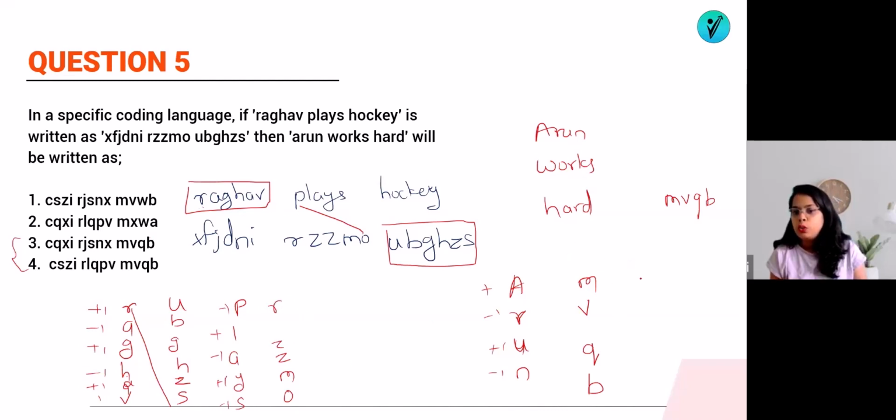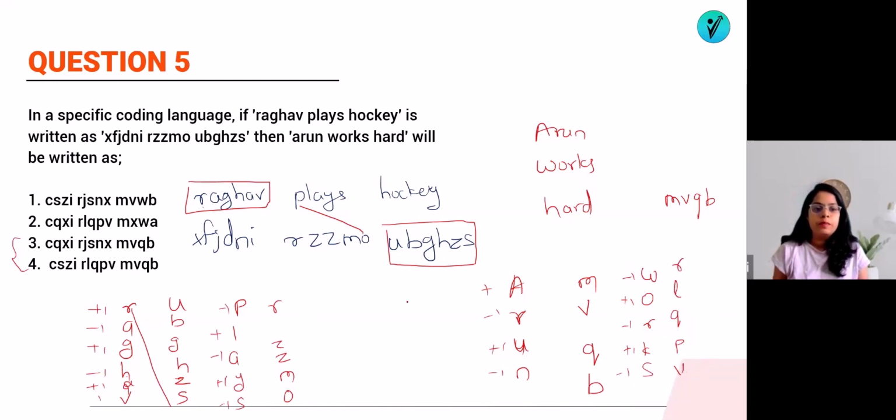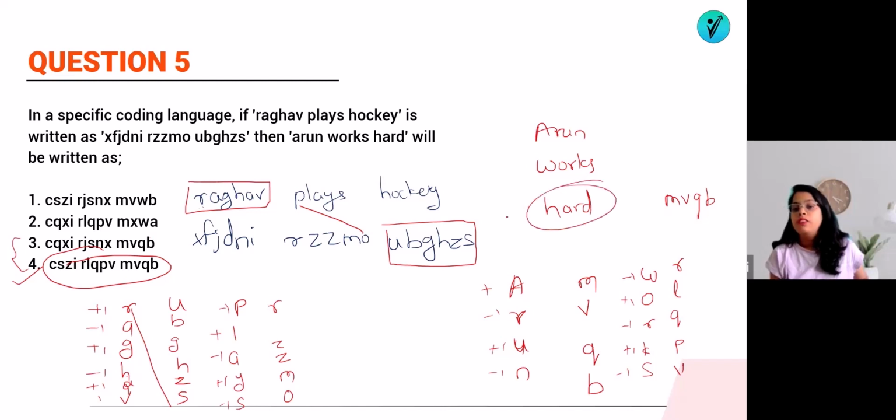Similarly, if you talk about the works, WORKS. So we are doing a minus 1. So W minus 1 will be V, O plus 1 will be P, R minus 1 will be Q, K plus 1 will be L, S minus 1 will be R. So R, L, Q, P, V. That means option number 4 is the answer. We do not need to check option number C for the hard word. We can simply see option number 4 was the answer.